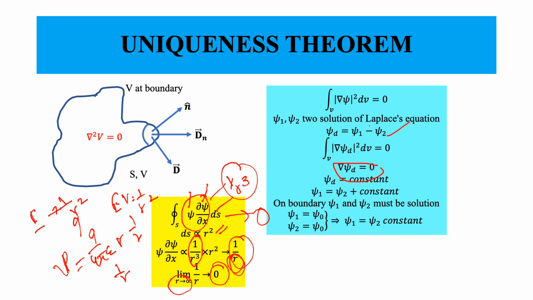So it tells you that you and your friend would have two solutions, and the difference between the two solutions would be some constant. Now right here you can argue that the constant doesn't really matter to me, because it is only the potential difference that matters.